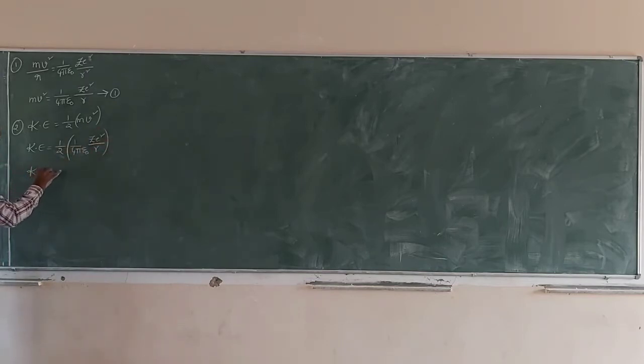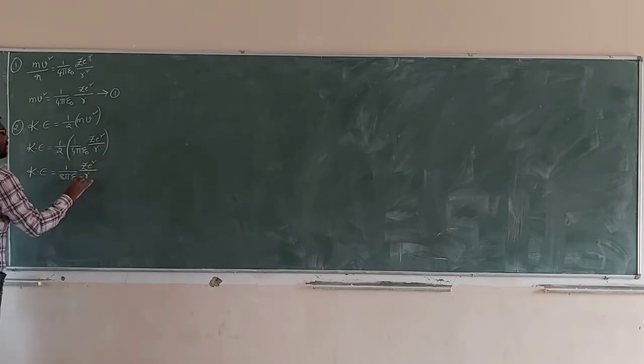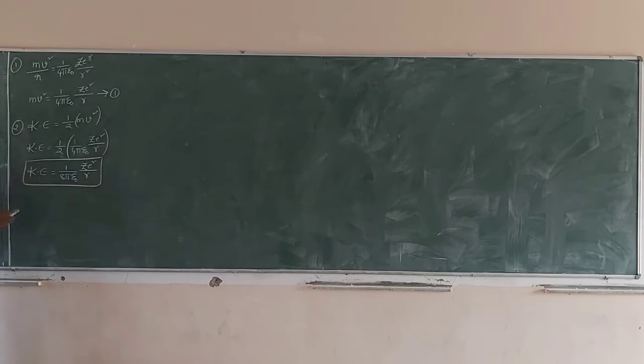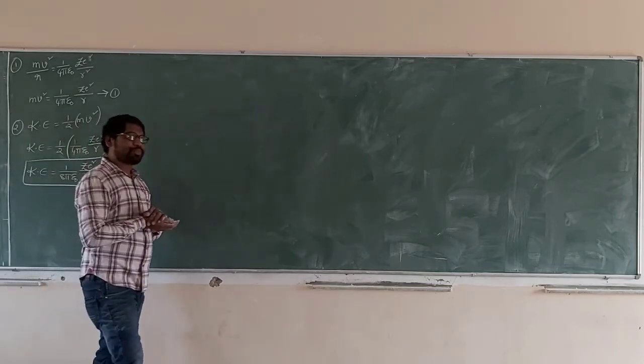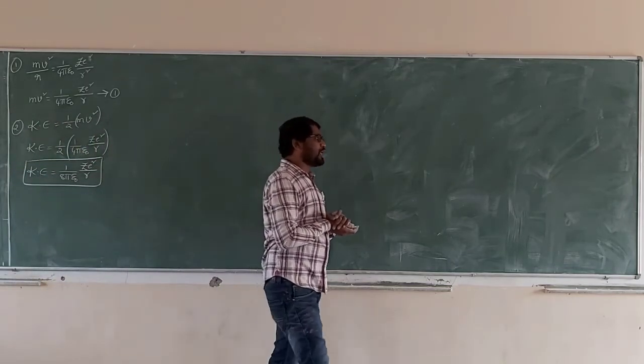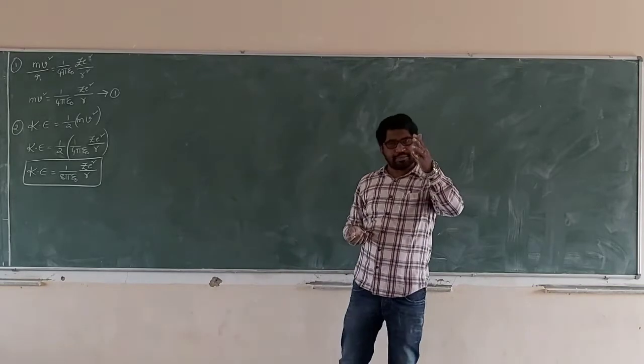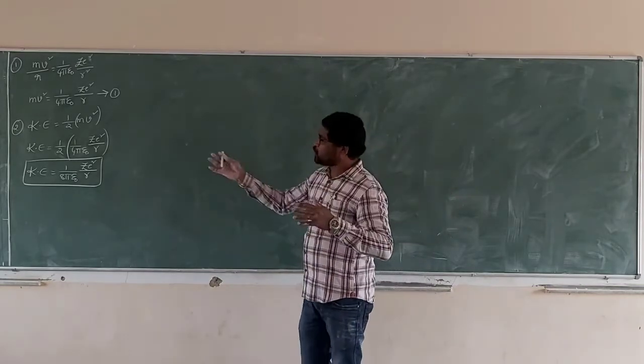Kinetic energy is equal to (1/8πε₀) Z e²/r. This is the kinetic energy. The kinetic energy of a revolving electron in any orbit is positive.